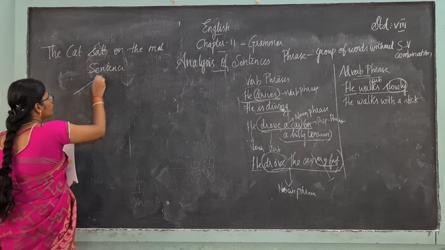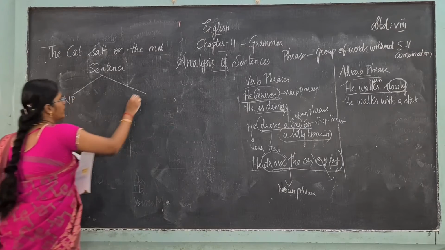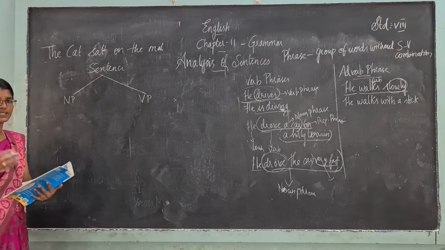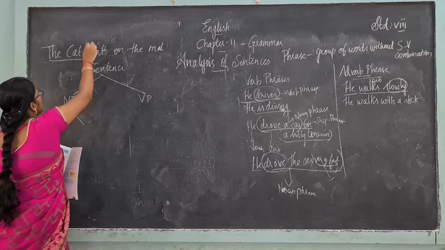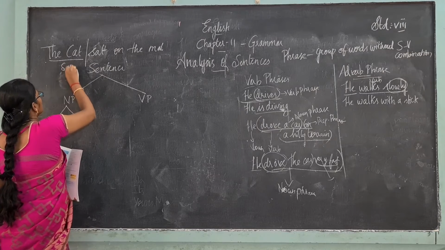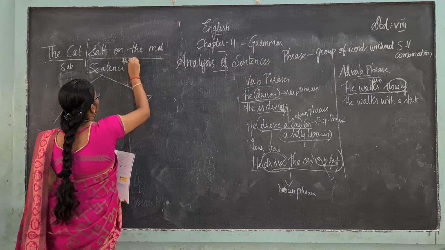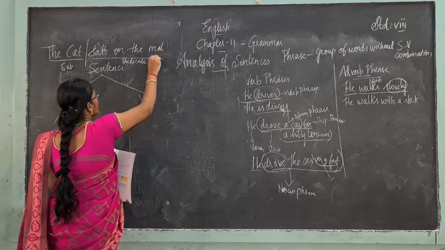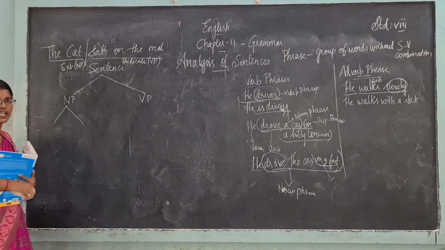NP is a noun phrase, and the verb phrase, the two are separated. This is a noun phrase or subject. This is a predicate, which is also called a verb phrase, and this is a noun phrase. Okay, can you all understand?